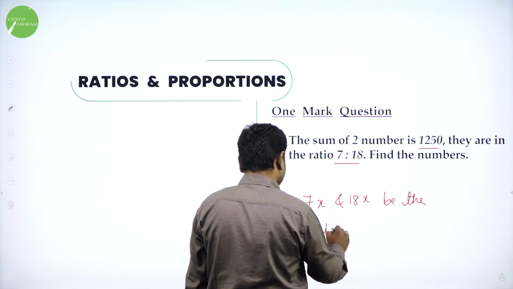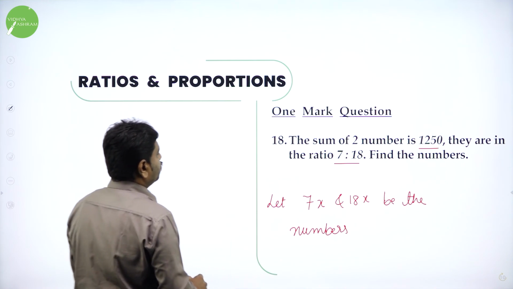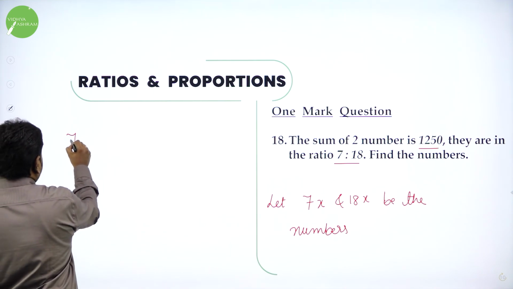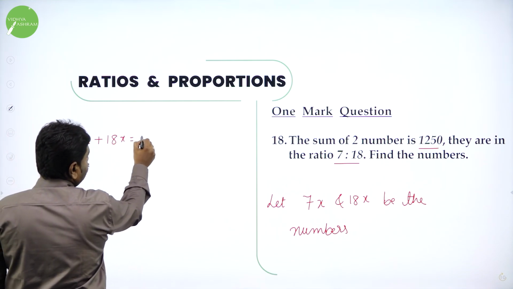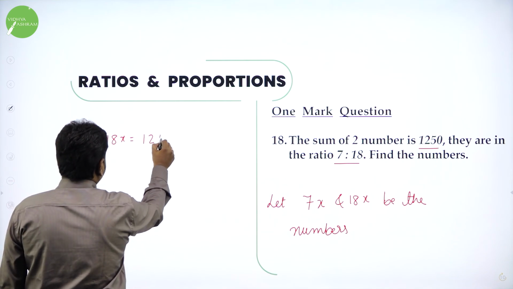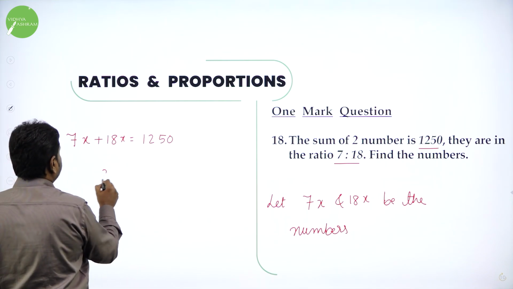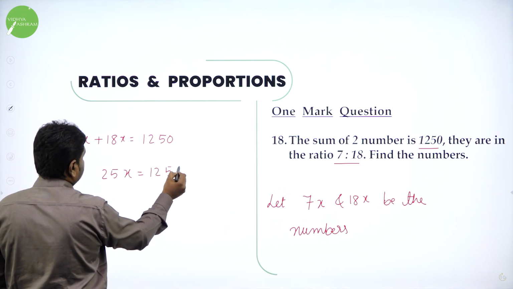Now they give the sum of the numbers is 1250. That means 7x plus 18x is equal to 1250. 18 plus 7, that is 25x, is equal to 1250.